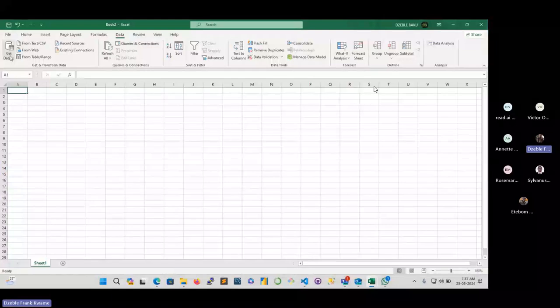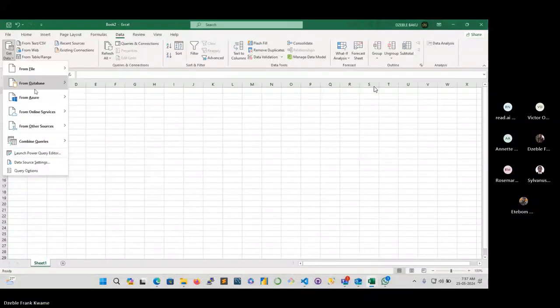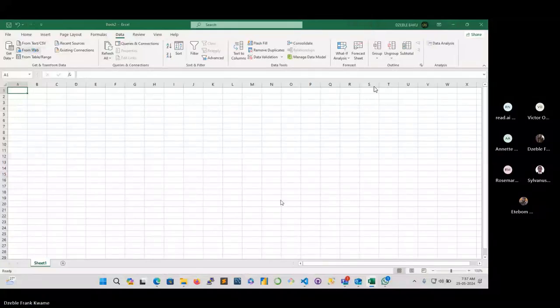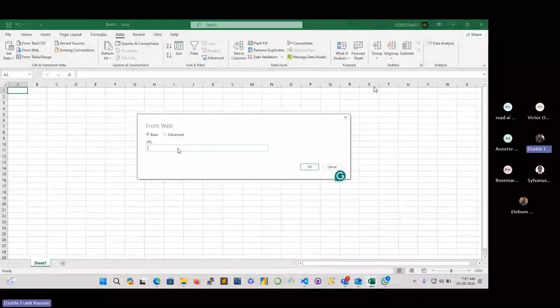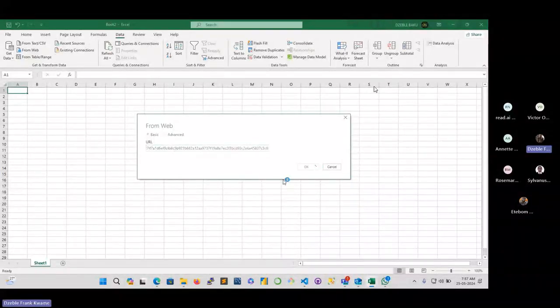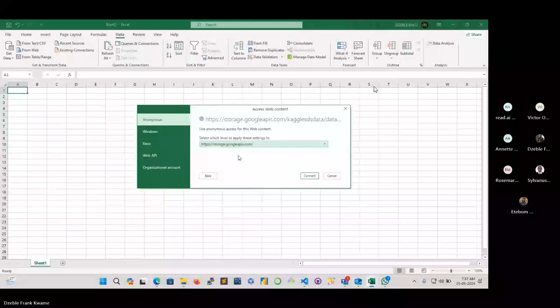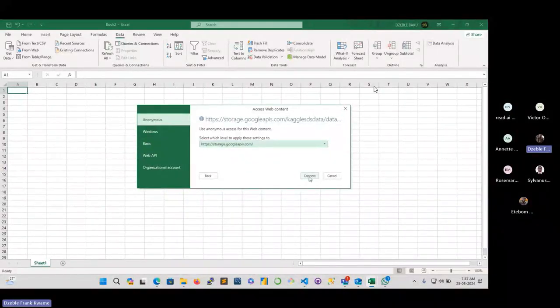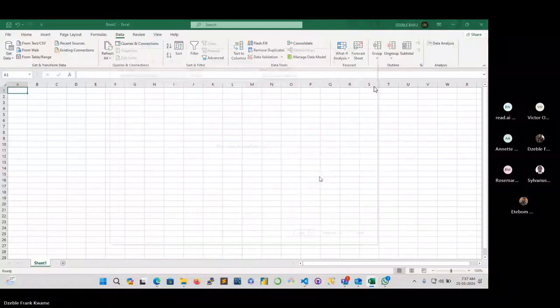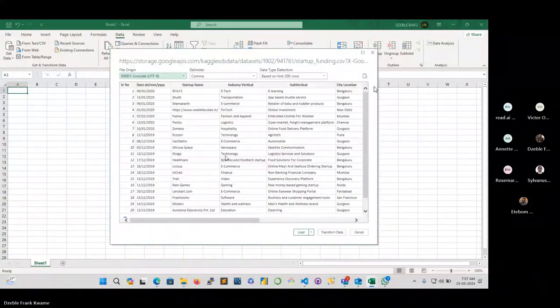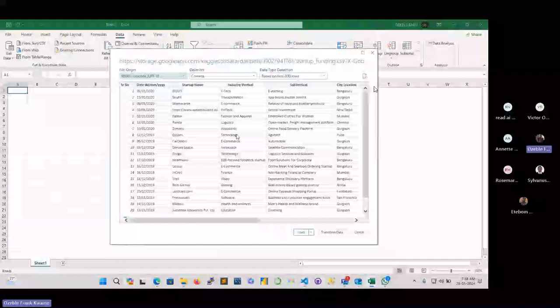and I'll go to get data from the web. So I'll paste that link over there. Now I'll say okay. So let's connect. Oh no, it's wrong. Okay. So you can see it.